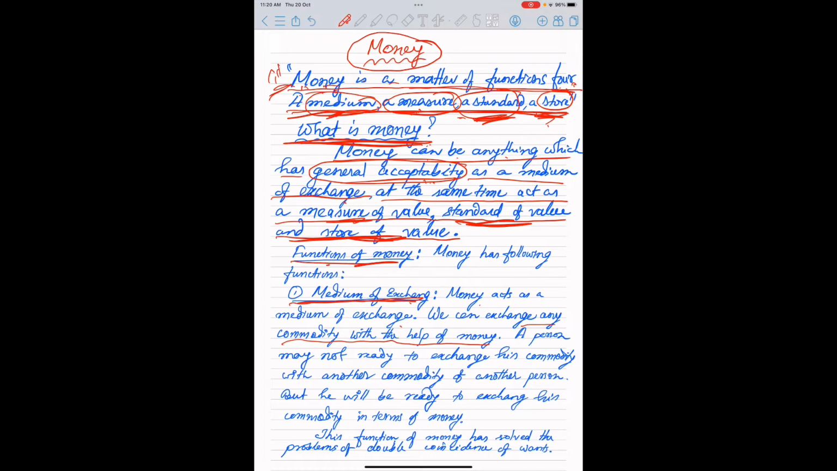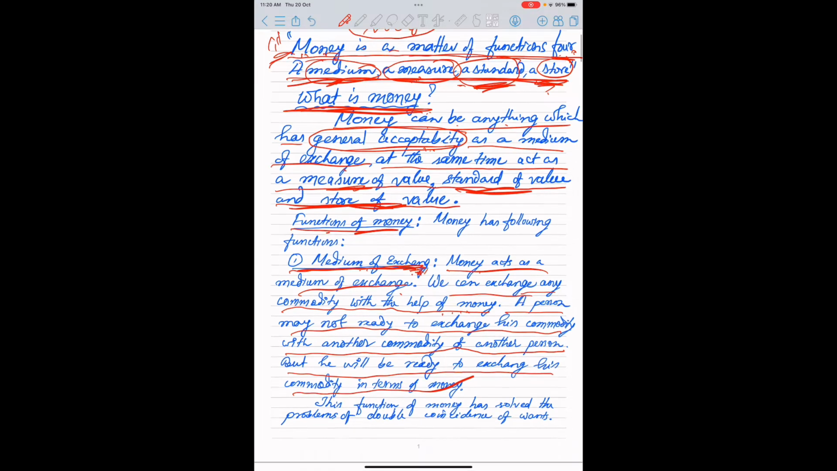Here we have seen that it acts as a medium of exchange, and since it acts as a medium of exchange, it is very easy for us to trade commodities. So money acts as a medium of exchange. We can exchange any commodity with the help of money. A person may not be ready to exchange his commodity with another commodity of another person, but he will be ready to exchange his commodity in terms of money.